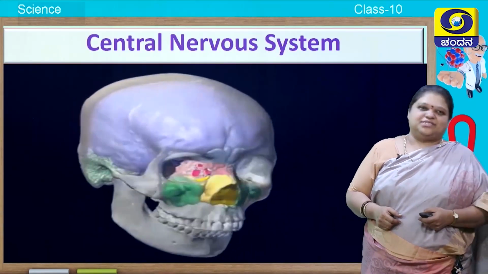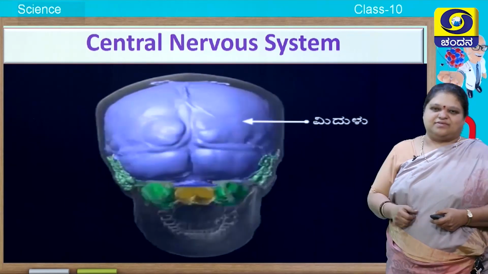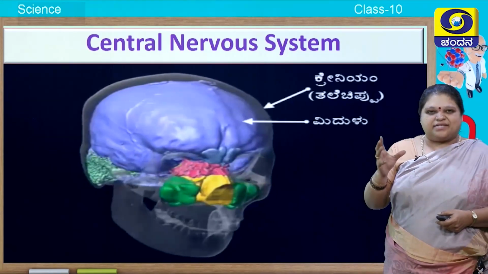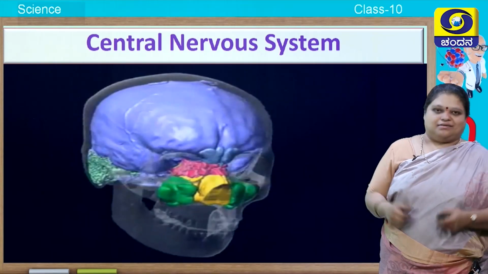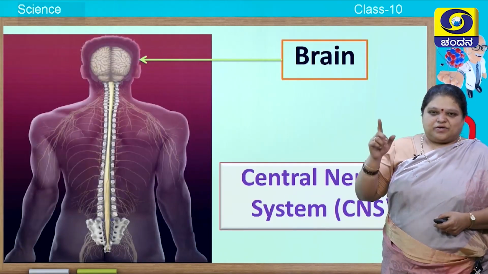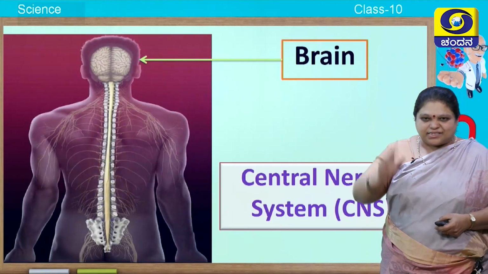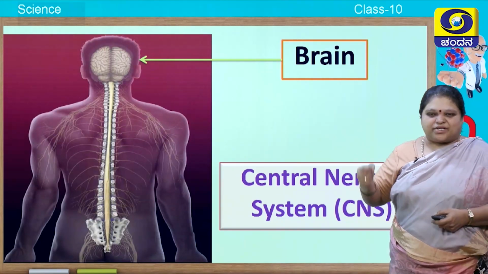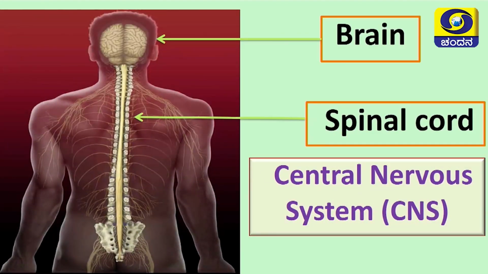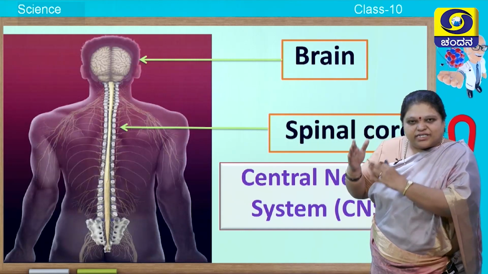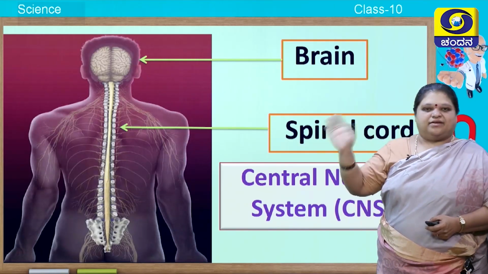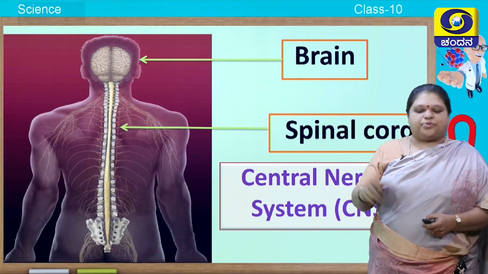Now, let us come to central nervous system. The central nervous system is comprising of brain and spinal cord. So, the brain is mainly protected by the skull. Next, so you understood brain is protected by the skull. Next, who will protect the spinal cord? You can easily observe in this picture that the spinal cord is protected by the vertebral column. You can see that elongated structure. There the vertebral column is protecting the spinal cord. So, both are well protected.